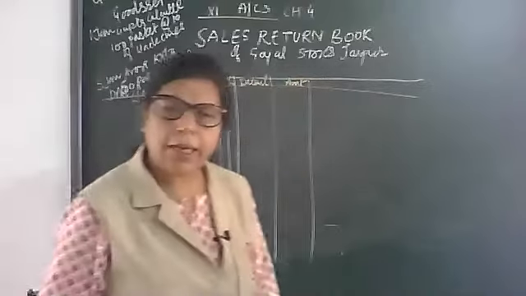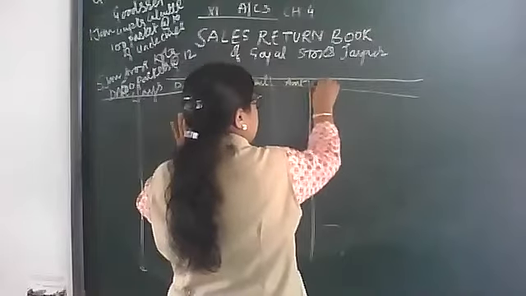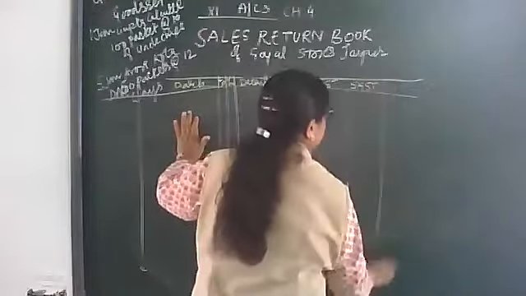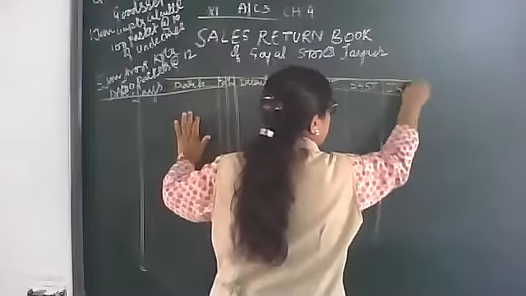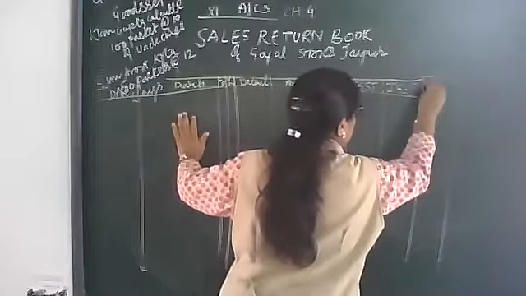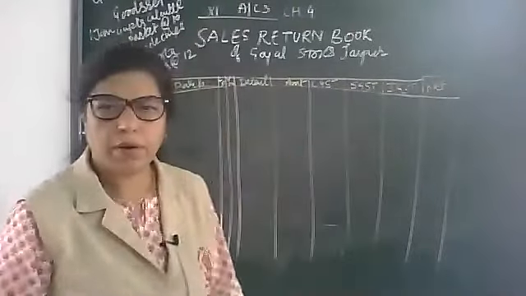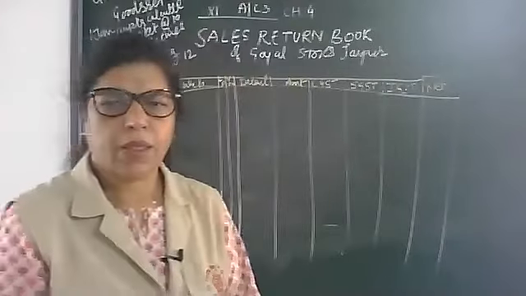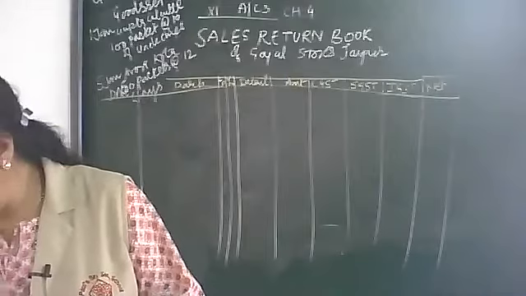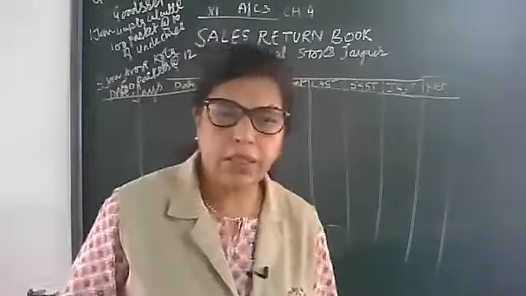Then next, same columns as we have: CGST, SGST, IGST and net. Same way as we made other books.